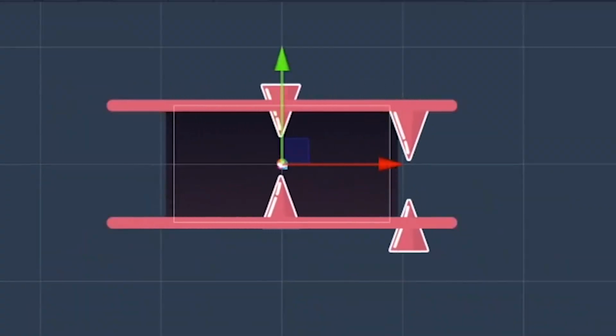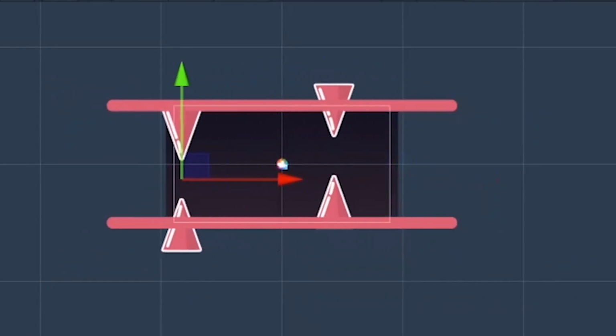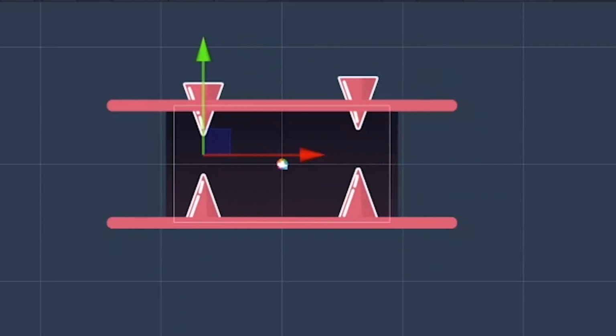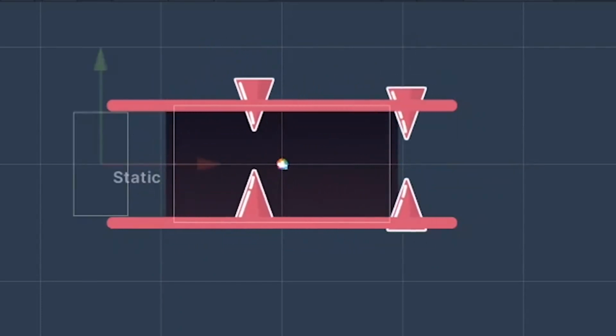I started by programming the logic for the jumping, which just sets the player's Y velocity to a certain number. I then had to make the spikes that the player would jump through. And for this, instead of moving the player and the camera, I instead just moved the spikes. Each set of spikes is a prefab, and then I have 2 of them in the scene. I then just have each set of spikes move left until it gets completely off the screen. Then when it's off the screen, I teleport it back to the original position and offset its Y position by a small amount. And of course, it all works really well.